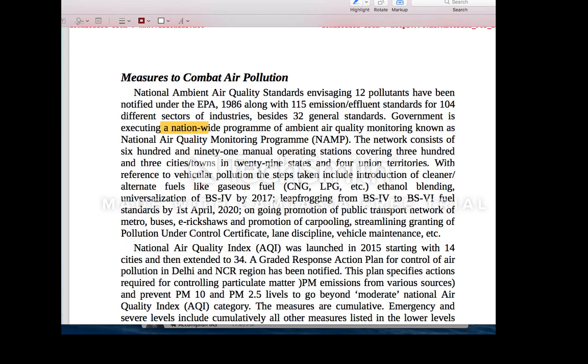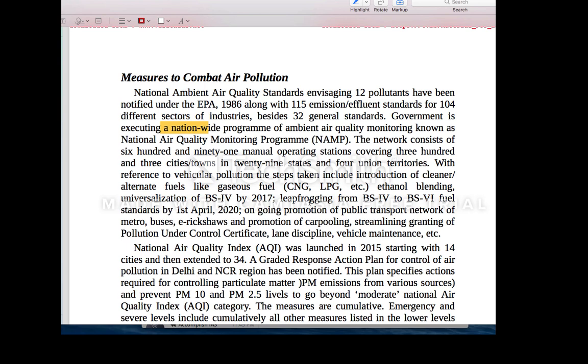This Safar app is by the Ministry of Earth Sciences through the Indian Institute of Tropical Meteorology. They have released this Safar app. It not only gives the present condition, but also gives the forecast. You need to know all the things that come under this air quality monitoring, Safar and all. You need to have an idea.